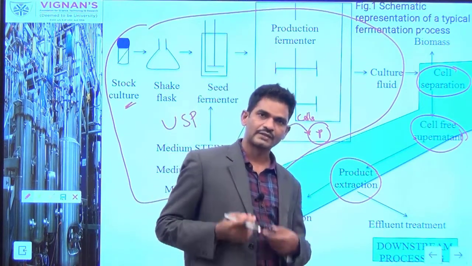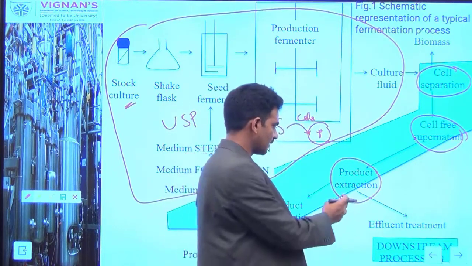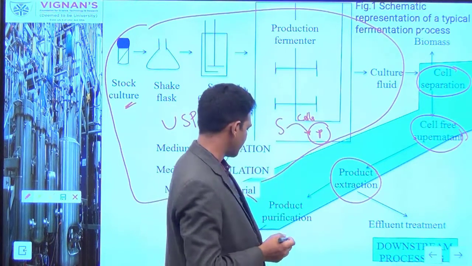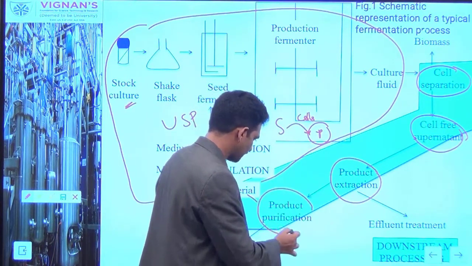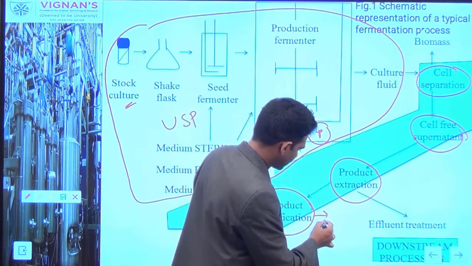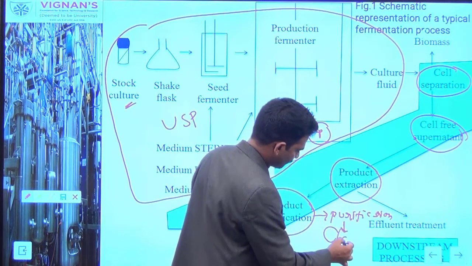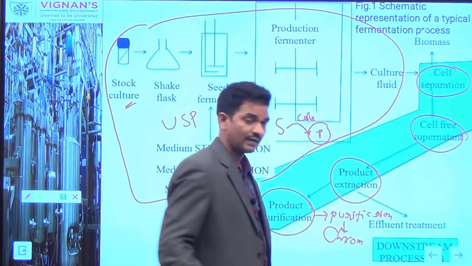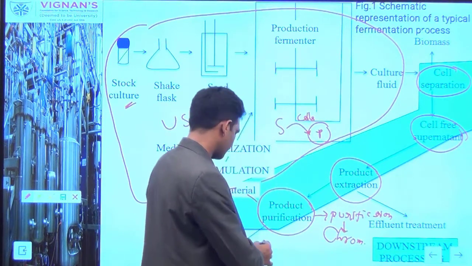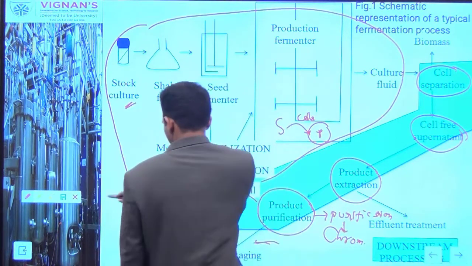Here you can selectively extract your product of interest, and during the concentration stage you can also eliminate other undesirable materials. Then the next stage is product purification. Purification requires a set of unit operations, especially chromatography. Chromatography is a very important unit operation for purification. Then you can go for product formulation and packing.